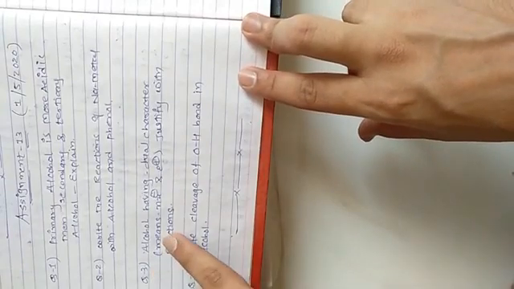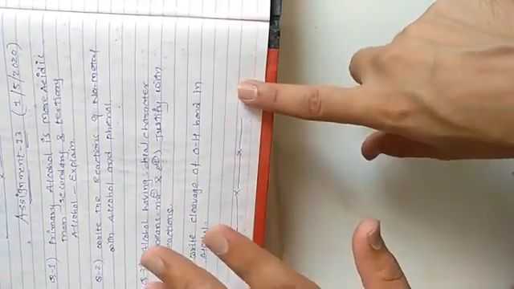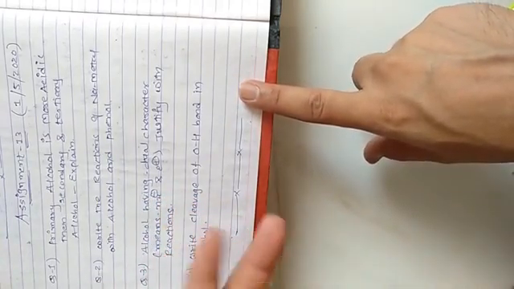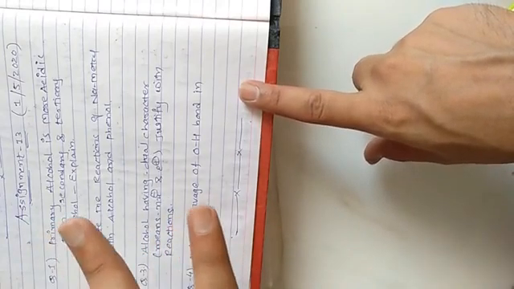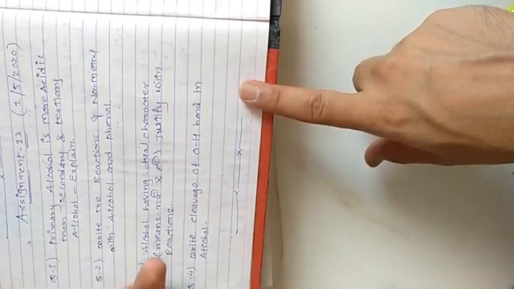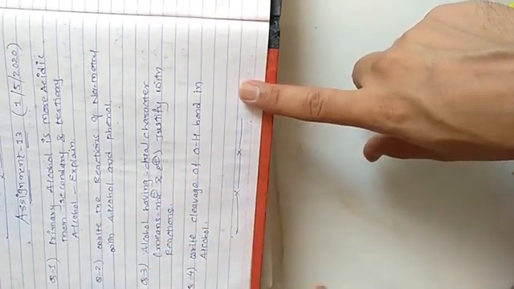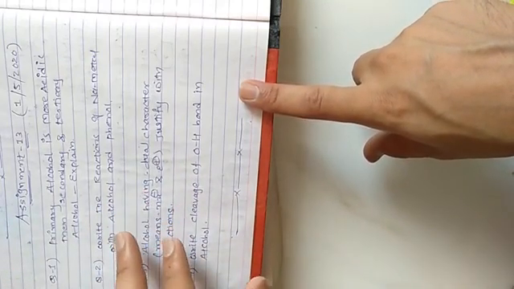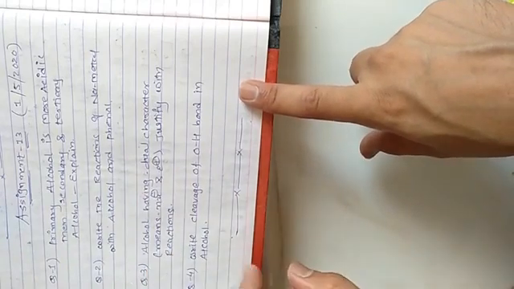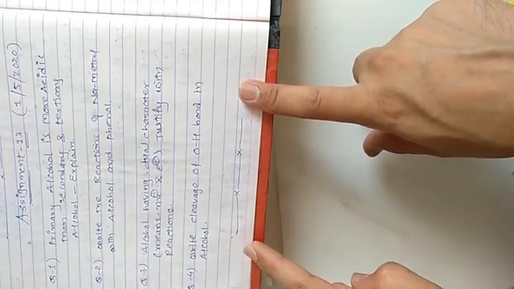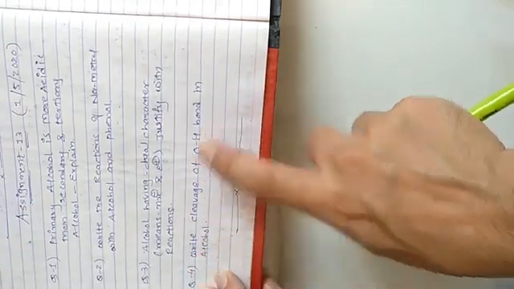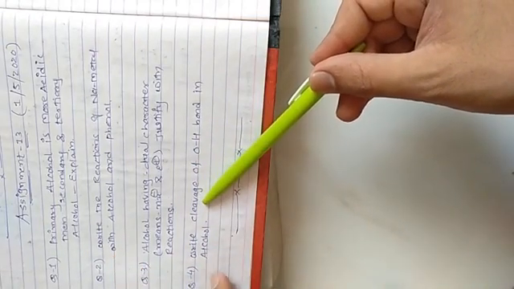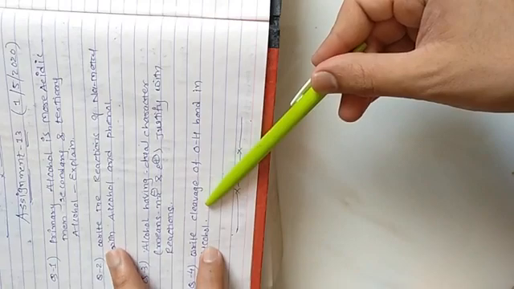Number 3: alcohol has a dual character. How can you justify it? Our starting point of this chapter, this topic, is that alcohol acts as a nucleophile and an electrophile. So here you have to write two reaction schemes: first the general reaction scheme, then its example, then the second general reaction scheme, then its example. You do not have to write any explanation in words; simply write two general reactions with two examples. And the last one, cleavage of the OH bond in alcohol. It is quite similar to question number 2. It is a different type of question but has the same answer.